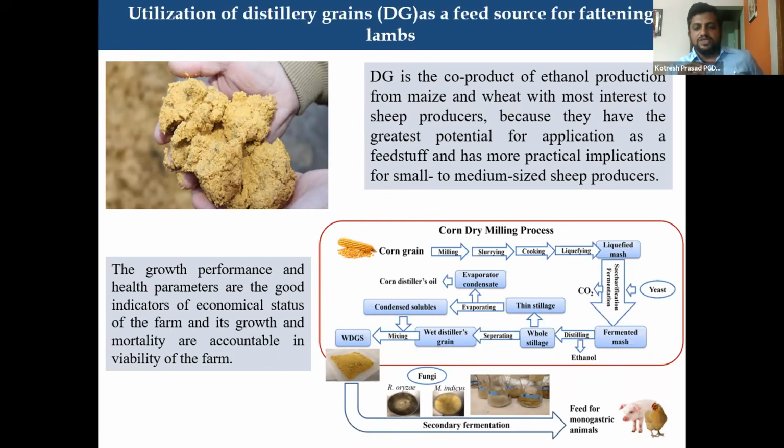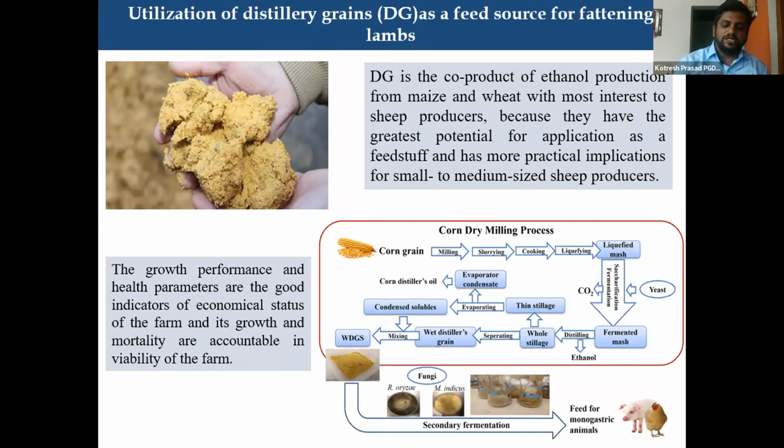The main problem is, if they procure this distillers grain, the farmers start feeding ad libitum. That is a major issue why the animals are facing problems. The farmer must know how much quantity of distillers grain should be fed. Even in foreign countries, they go up to 50% of distillers grains in the feed, whereas we are saying nearly 20 to 30% should be added.